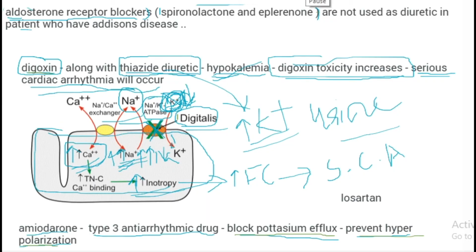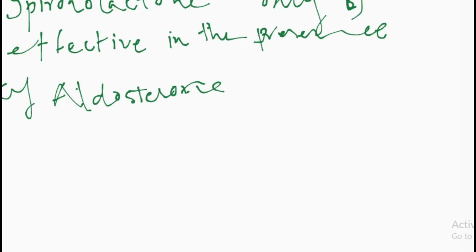Aldosterone receptor blockers like spironolactone and eplerenone are not used as a diuretic in patients who have Addison disease. And digoxin along with a thiazide diuretic: one of the side effects of thiazide diuretic is hypokalemia, and this hypokalemia increases digoxin toxicity. It leads to serious cardiac arrhythmia. So I will show you how it happens.